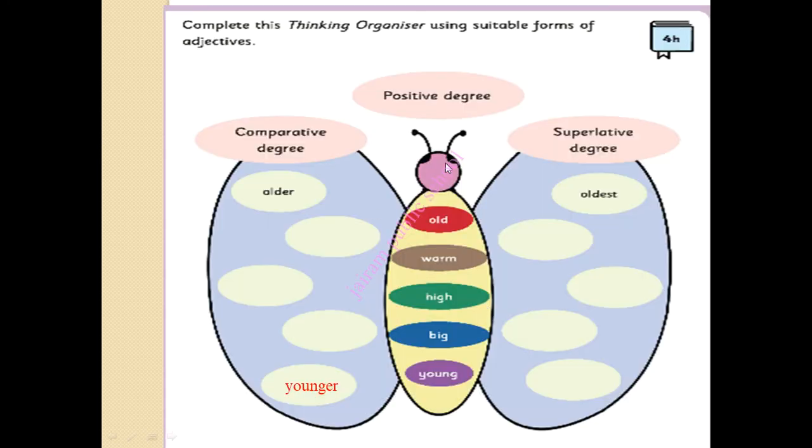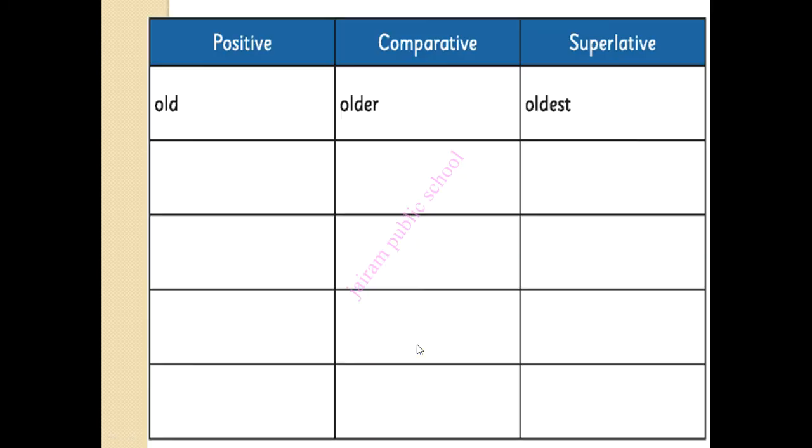Now another exercise. So here, the positive degree has been given. In comparative degree you have to write here. Superlative degree you have to write here. Warm, warmer, warmest. High, it is in positive degree. Comparative degree higher, highest. Big, it is in positive degree. Comparative degree it is bigger. In superlative degree it is biggest. Young, it is in positive degree. Younger is in comparative degree. And superlative degree it is youngest.